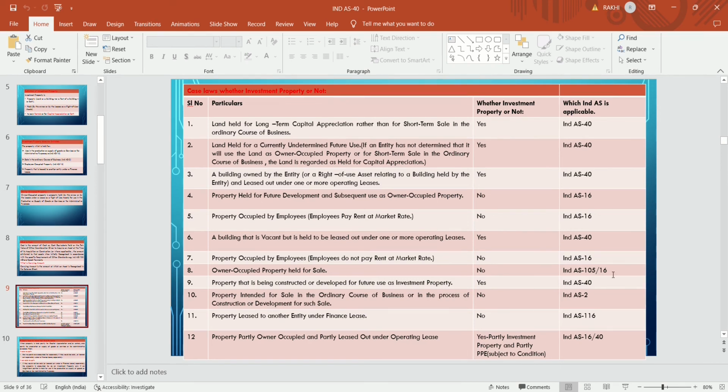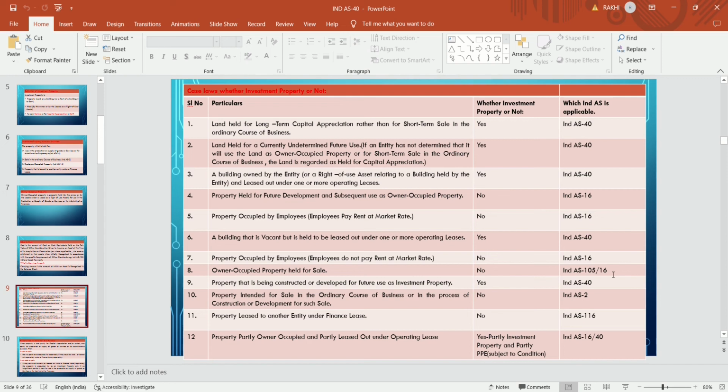Property intended for sale in the ordinary course of business or in the process of construction or development for such sale. If the purpose of the entity is to sell that asset in the ordinary course of business or in the process of construction or development, then that is not an investment property, that is covered under Ind AS 2, that is inventory.